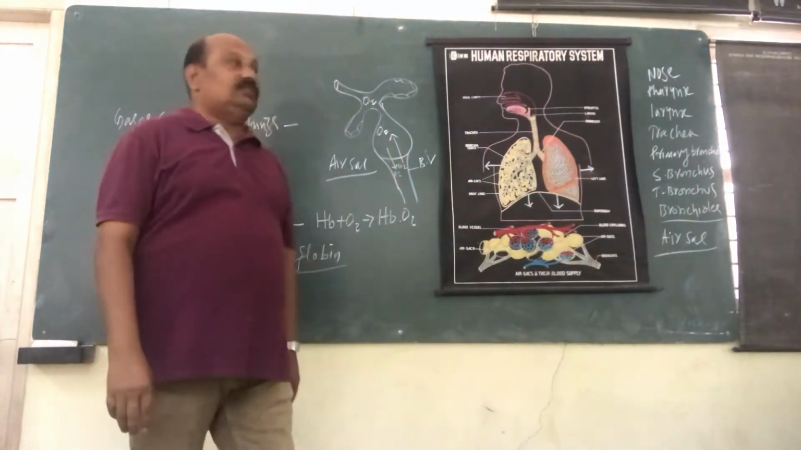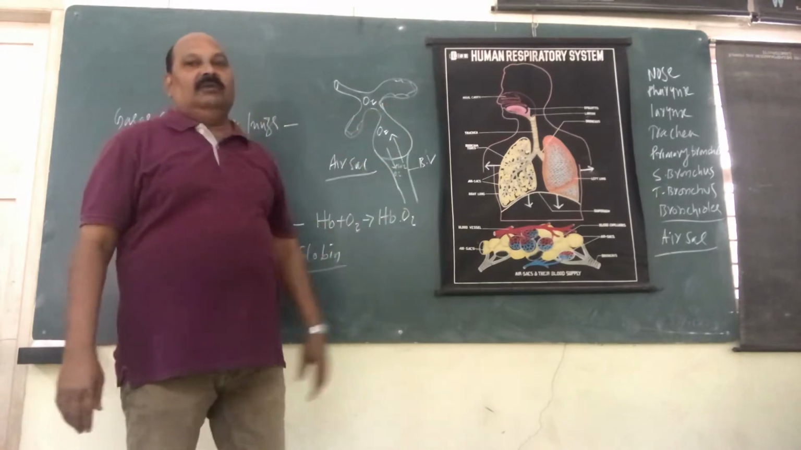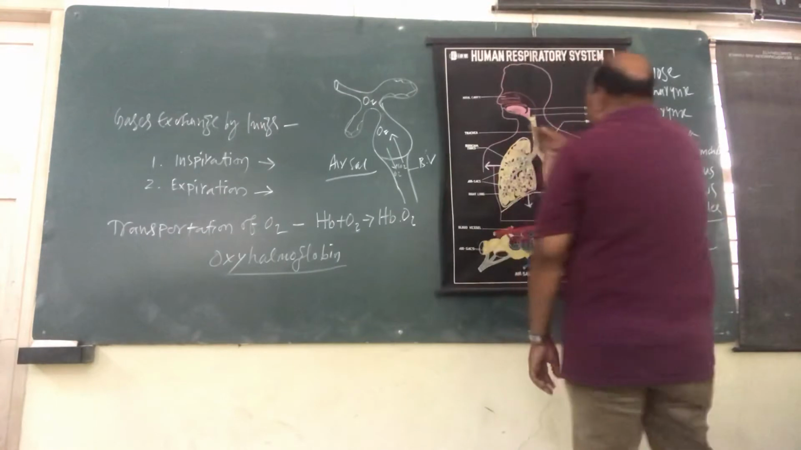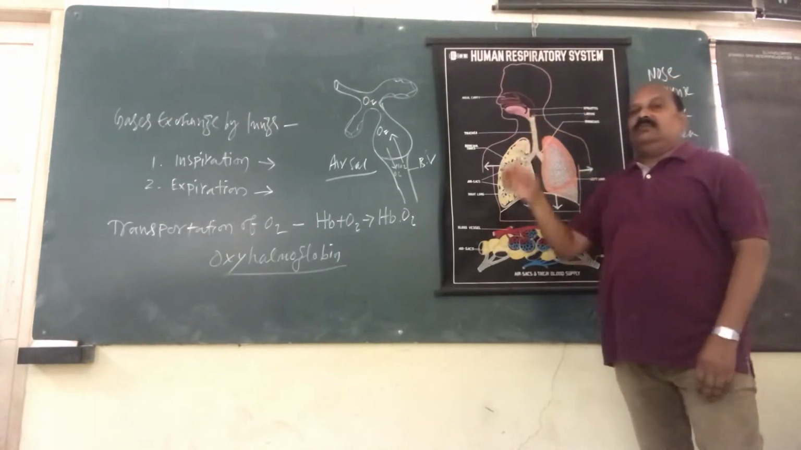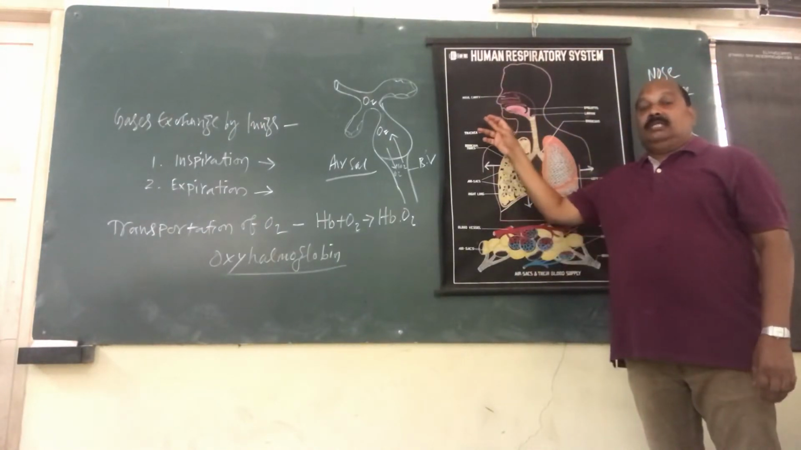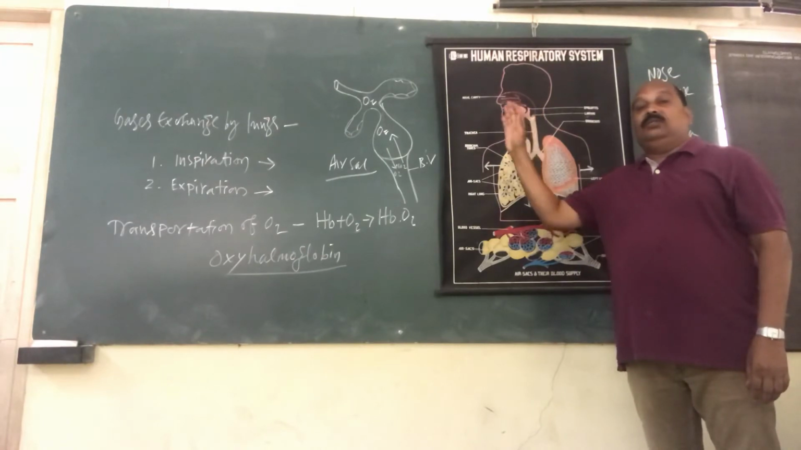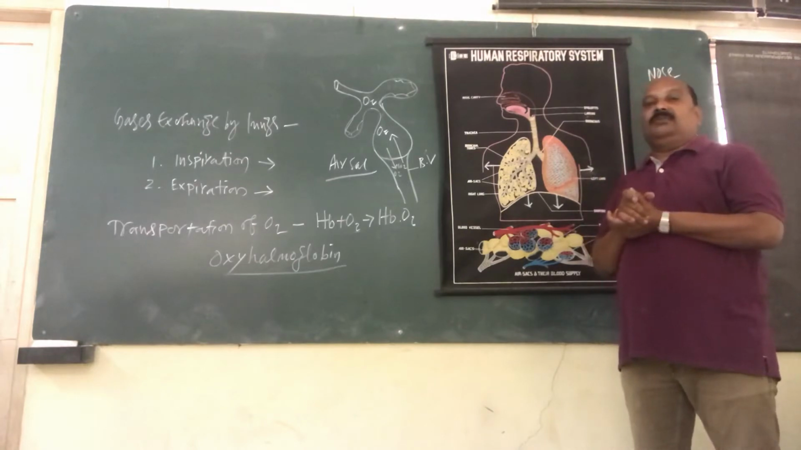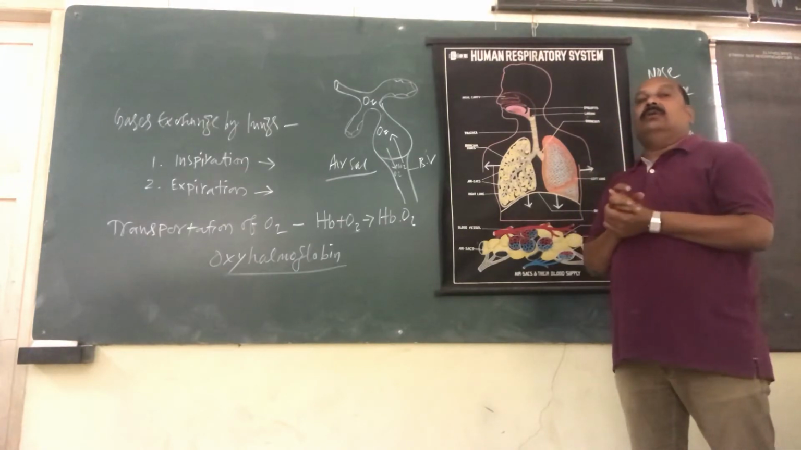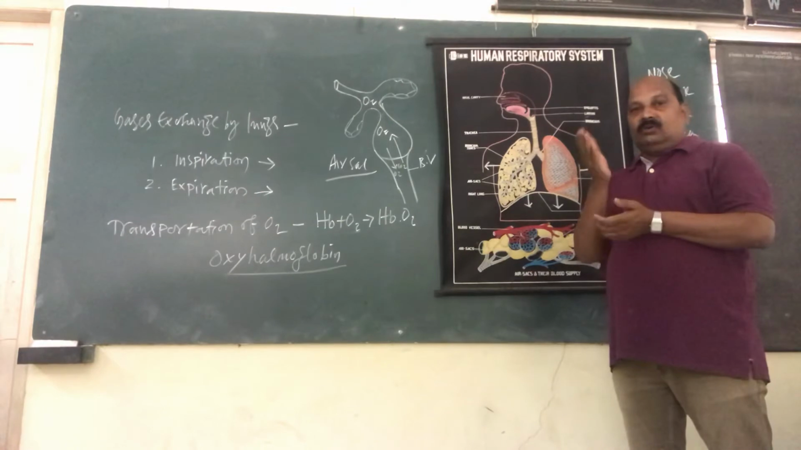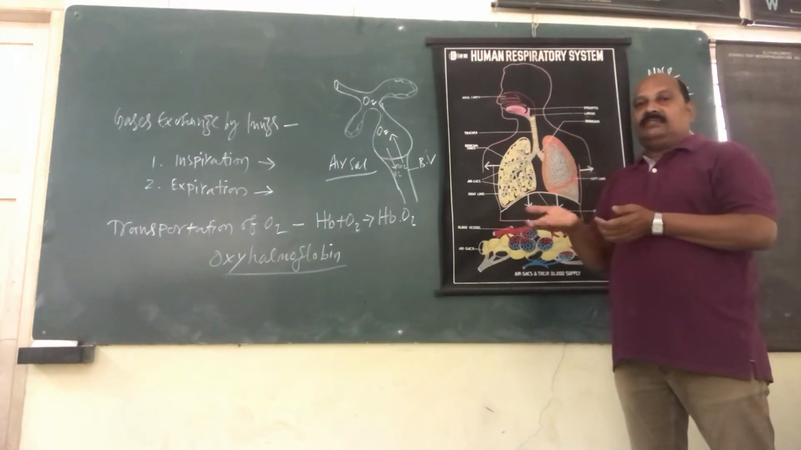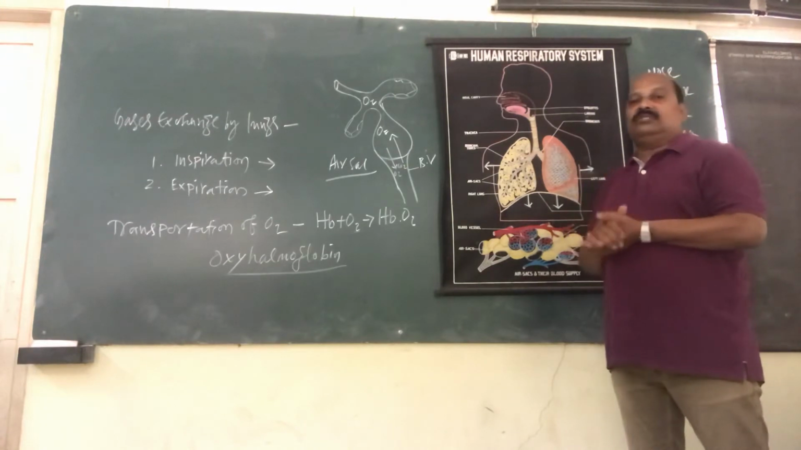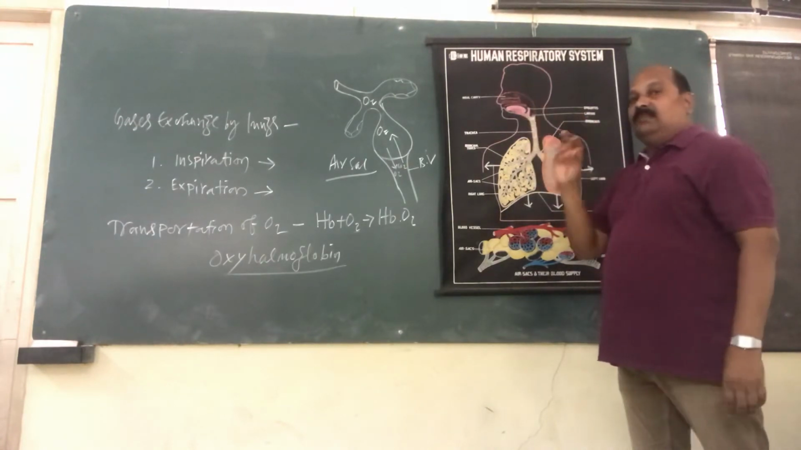Collectively, this is the human respiratory system. We'll take them one by one and discuss. What is the nose? The nose is the entrance of the human respiratory system, that means the route through which air enters our body. It has a spacious cavity called the nasal cavity. Again, the nasal cavity is divided into right and left by a middle septum, forming the right and left nostrils.